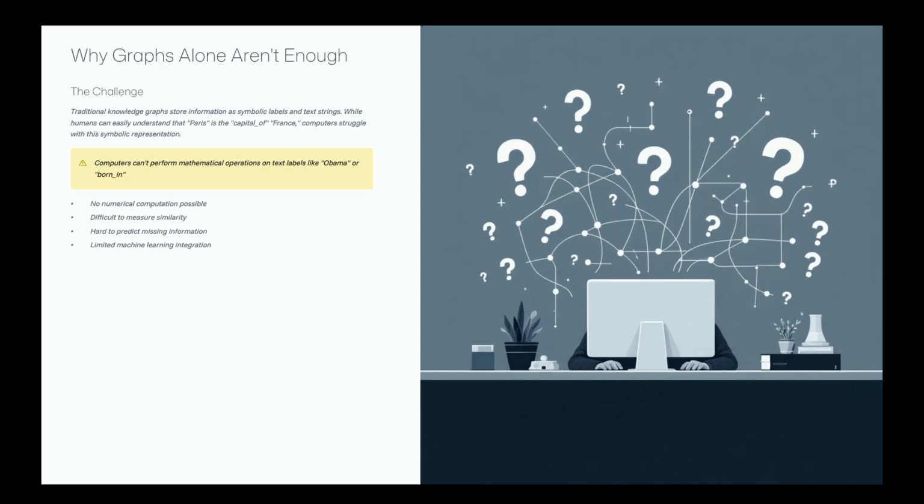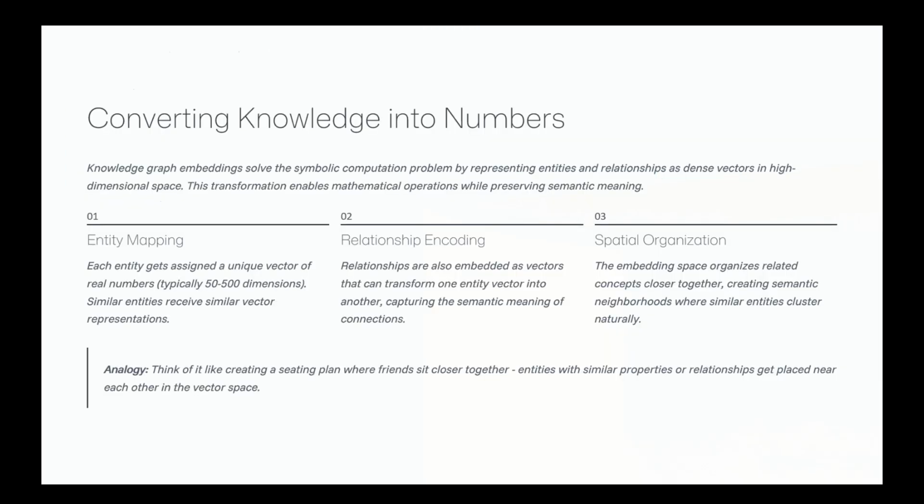So, here is the catch. While humans can easily understand that Paris is the capital of France, a computer just sees text strings. It can't calculate with them, it can't compare them, and it struggles to predict what is missing. So if we want computers to learn from the graphs, we need to turn those symbols into something they can actually work with. This is where embeddings come in.